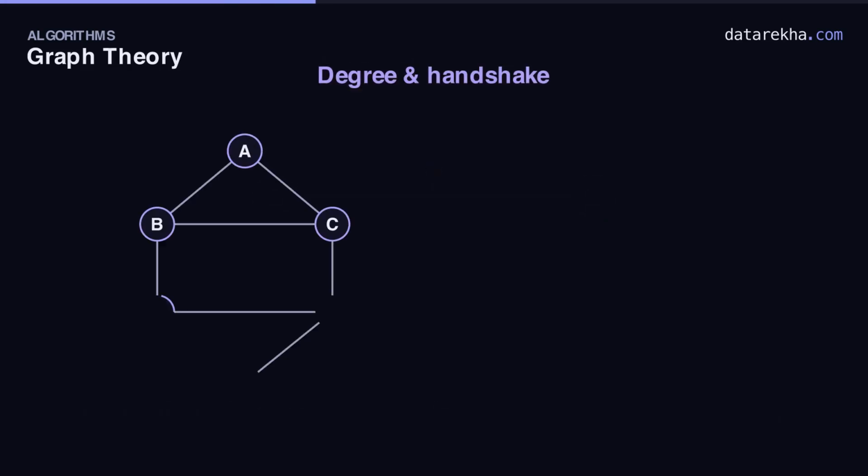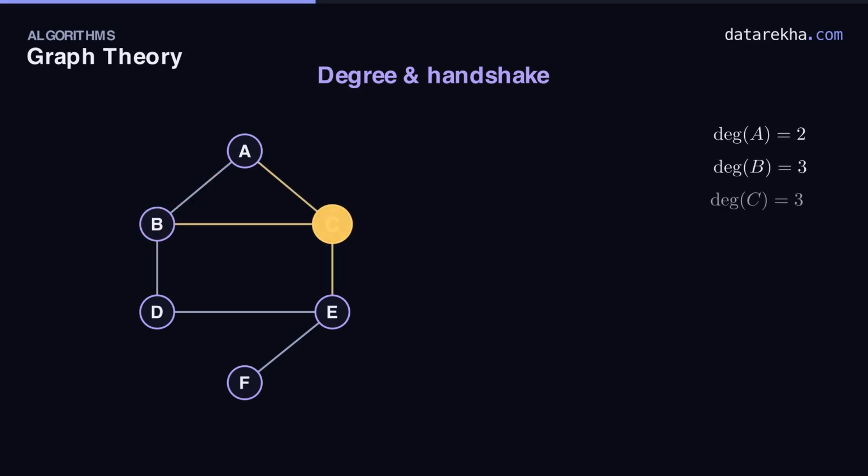Now a number for a single vertex. Its degree. Simply how many edges touch it. Let's count them on our graph, one vertex at a time. A has two edges, to B and to C, so degree 2. B reaches A, C and D, degree 3. C also has 3. D touches B and E, degree 2. E has 3. And F dangles off a single edge to E, degree 1.